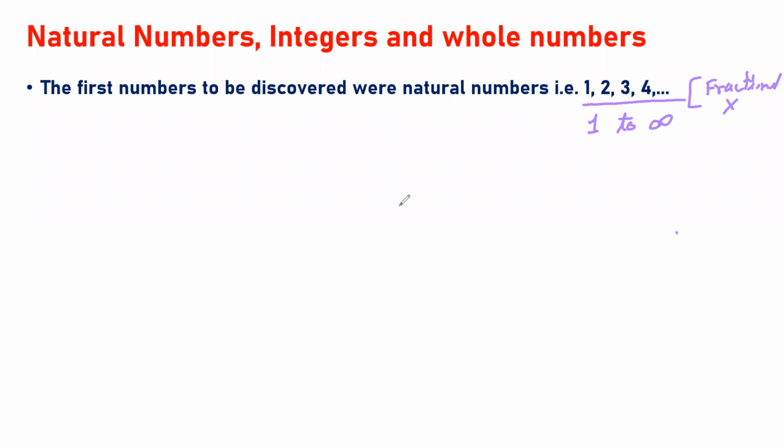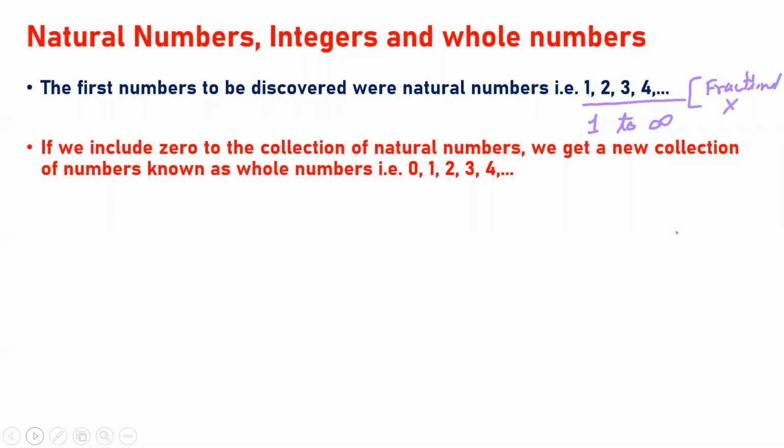So the next point, you can write with me. I will wait for you. Second, if we include 0 in the collection of natural numbers, we get a new collection of numbers known as whole numbers, that is 0, 1, 2, 3, 4. Instead of writing the full statement, you can write natural numbers and then 1, 2, 3, 4. Then write whole numbers, then 0, 1, 2, 3, 4. Is it clear? First one is natural numbers, second one is whole numbers.